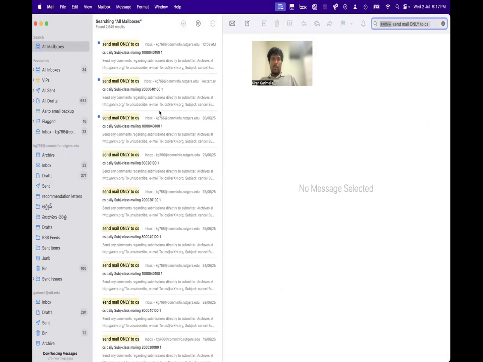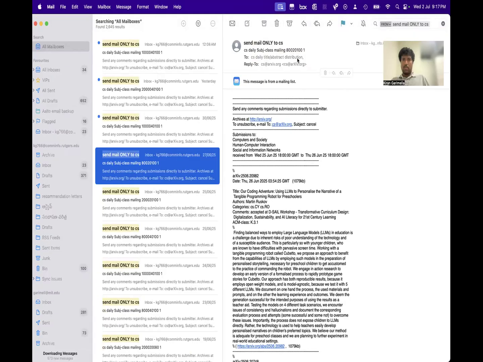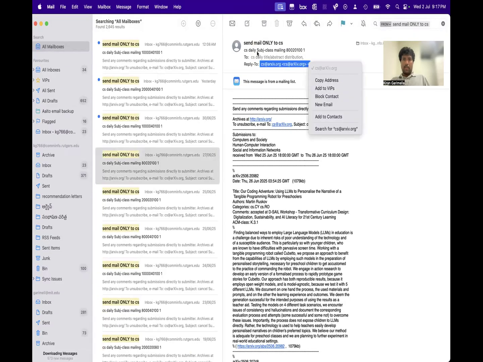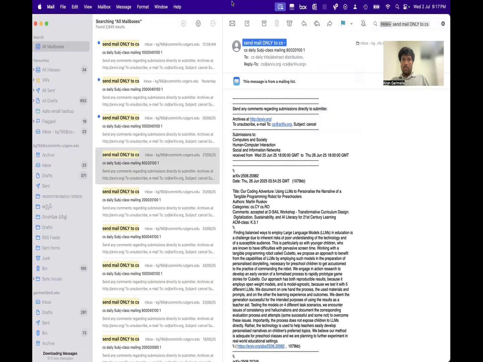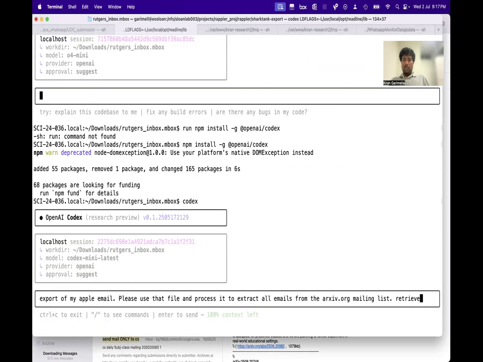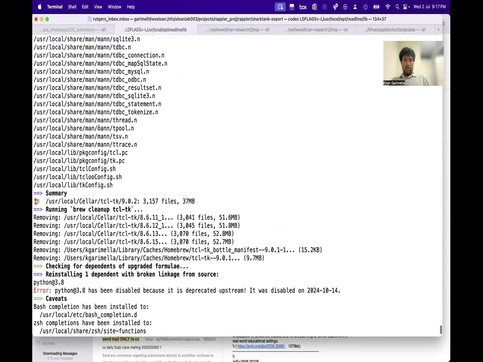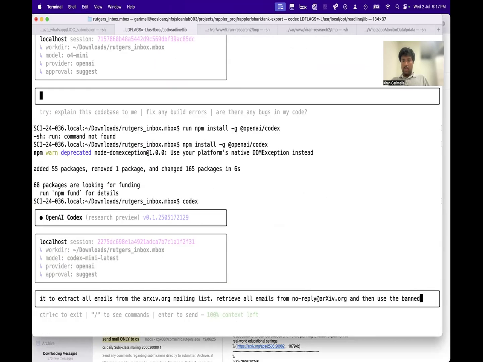CS. Yeah, it's this one. So it looks like this. So I can just say, so the mails I get are from, right? Like from this. Yeah. Retrieve all emails from this, and then use the, what was it called? It was called the banned words file. I forgot the name of the file. To identify the title and abstract of all the papers published.